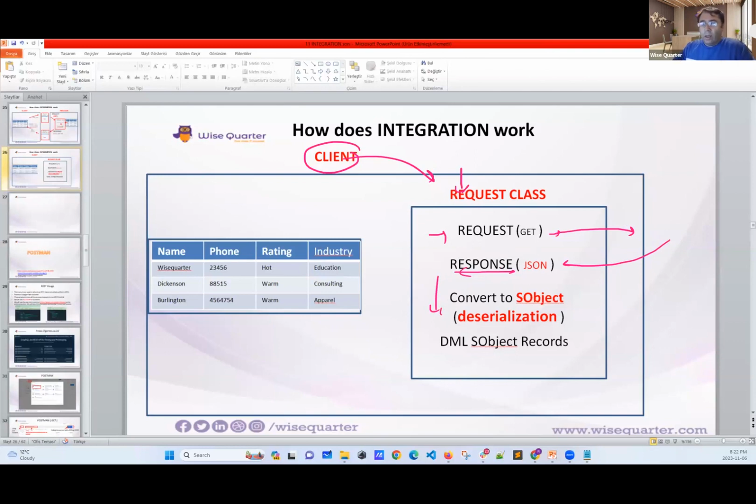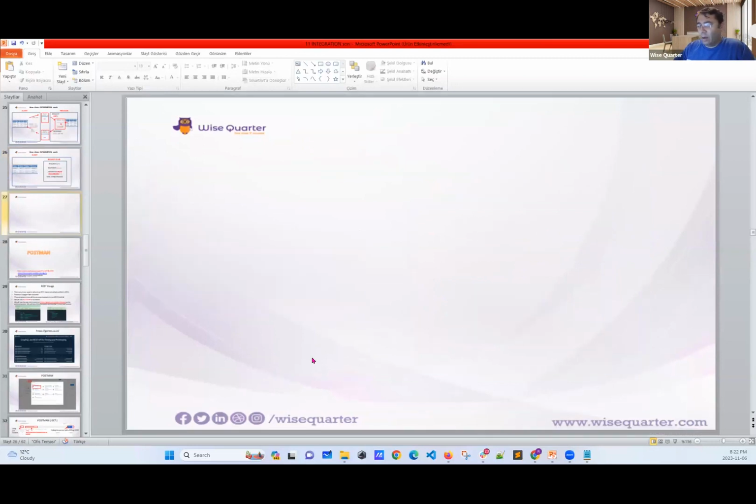Okay, these are the basics, first of all. Now, what we are going to do from now on, I will show you in 4 steps. First, we have client and we have provider, right? We understood the relation between client and provider. We have a program, an application called Postman. Postman is acting like a client.